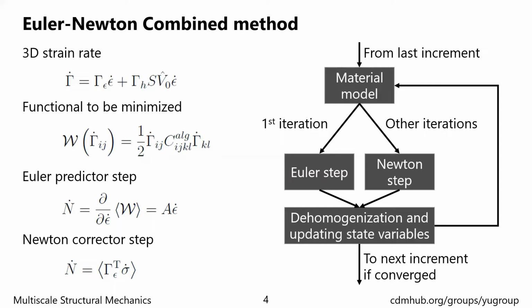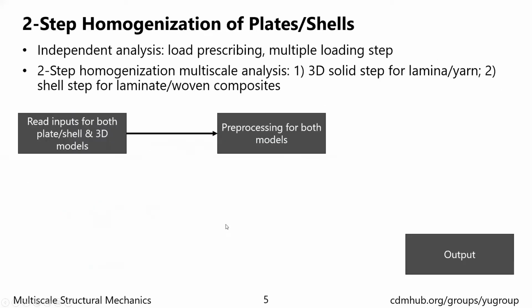In each increment, the first iteration goes through the Euler predictor step that moves the loading status in the tangential direction of the loading path. Then in the following iterations, the Newton corrector step is carried out to ensure convergence. It will loop until converged and then go to the next increment. The nonlinear SwiftComp can do independent analysis with prescribed load, and it can also do multiple loading steps. It can also do a multi-scale analysis.